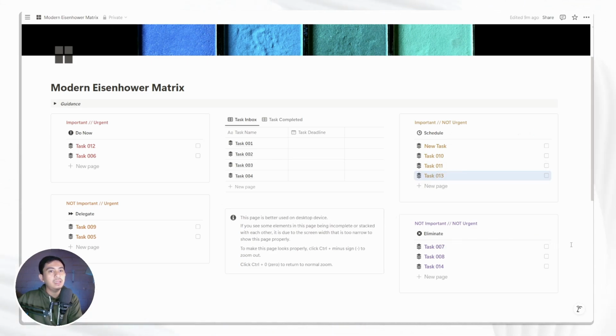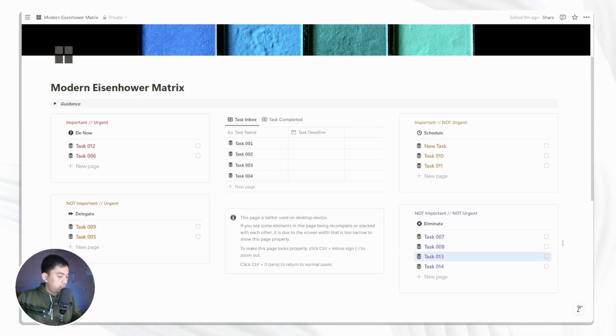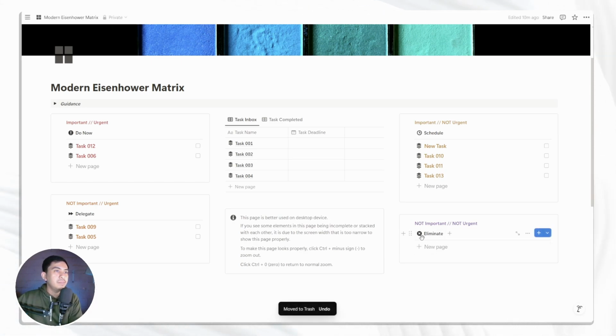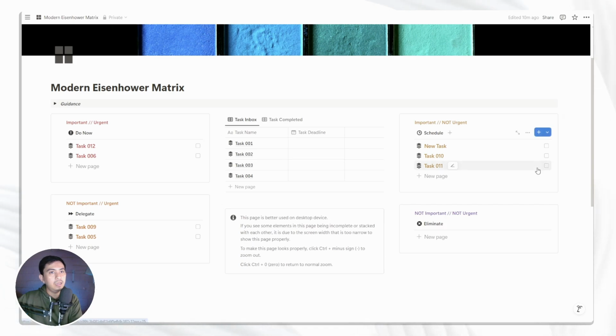We put it there, and then I can confidently say that this one and this one are not needed anymore in my workflow, in my to-do list. I can just simply delete them. And I can also say, for example, task 13 is done. You can click the task done box. By checking it, it will remove it from the Eisenhower matrix layout here.